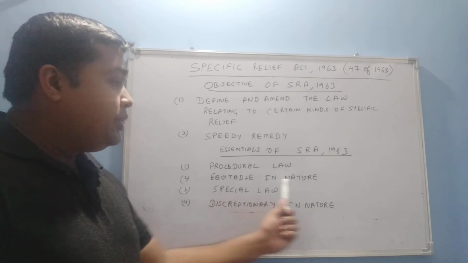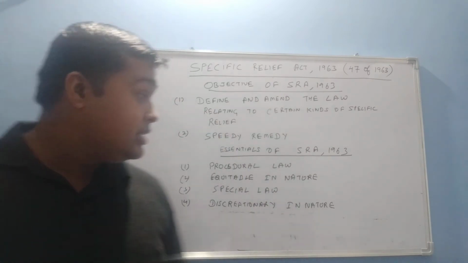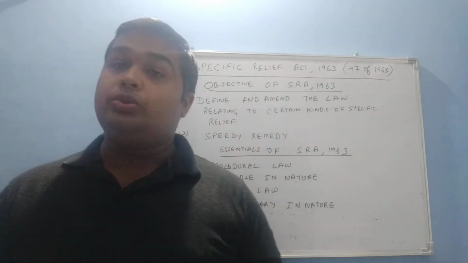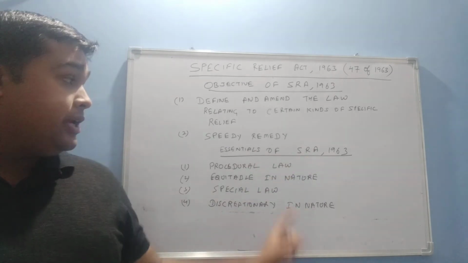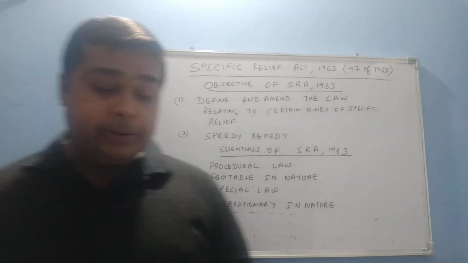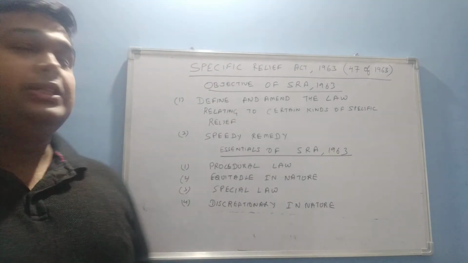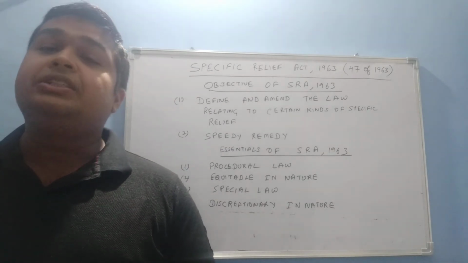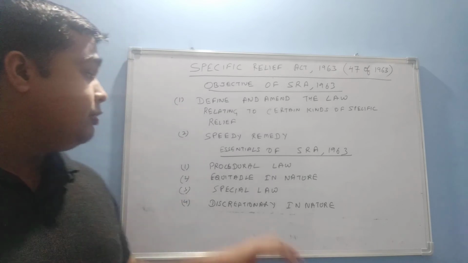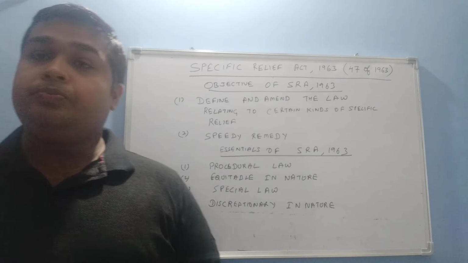Secondly, it is equitable in nature, following the principles of natural justice and equity. So the second essential of the SRA is that it is equitable in nature. The third essential is that it is not a general law but a special law. It is a special law to give certain kinds of relief which are discussed in that act, and that is why it is called a special law.